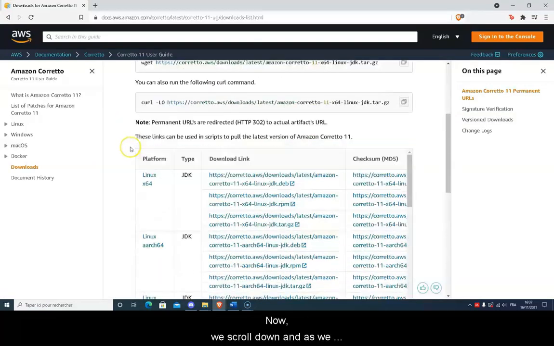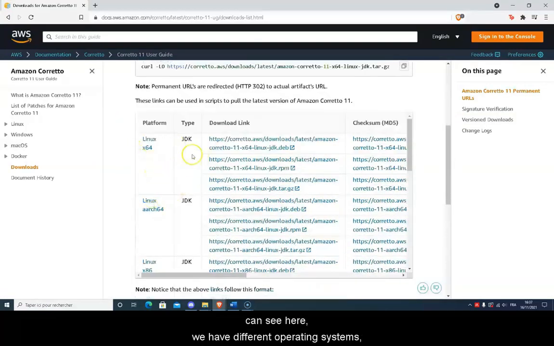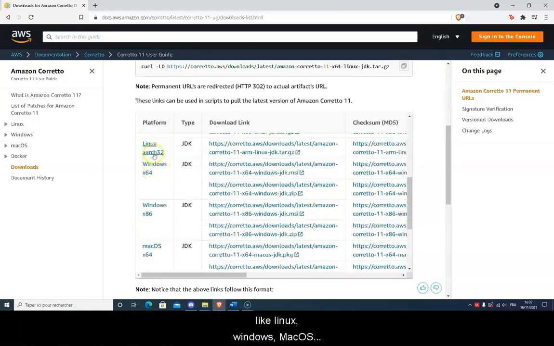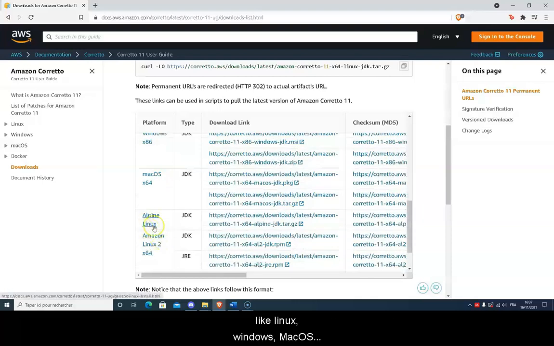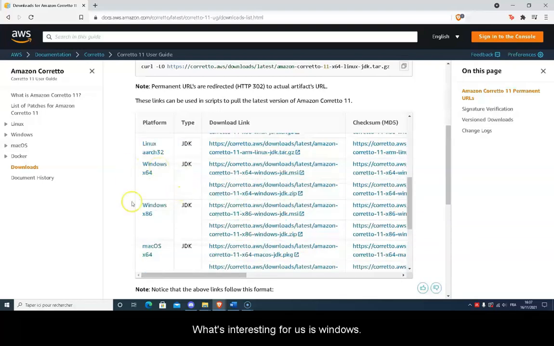Now we scroll down and as we can see here, we have different operating systems like Linux, Windows, Mac OS. What's interesting for us is Windows. As we can see, there are two versions of Windows, x64 which corresponds to 64 bits and x86 which is